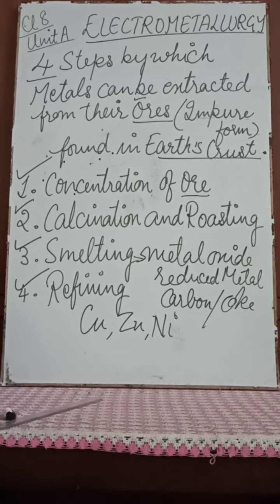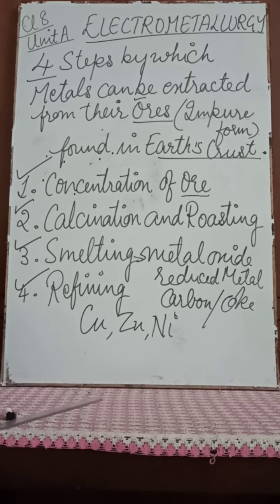Now in your books the metallurgy of aluminium is given, how aluminium is extracted from its ore to pure aluminium. Impure ore or bauxite, pure ore or alumina, and from alumina how pure metal aluminium is extracted. So this is page number 14, how aluminium is extracted from its ore by the process of electrometallurgy.